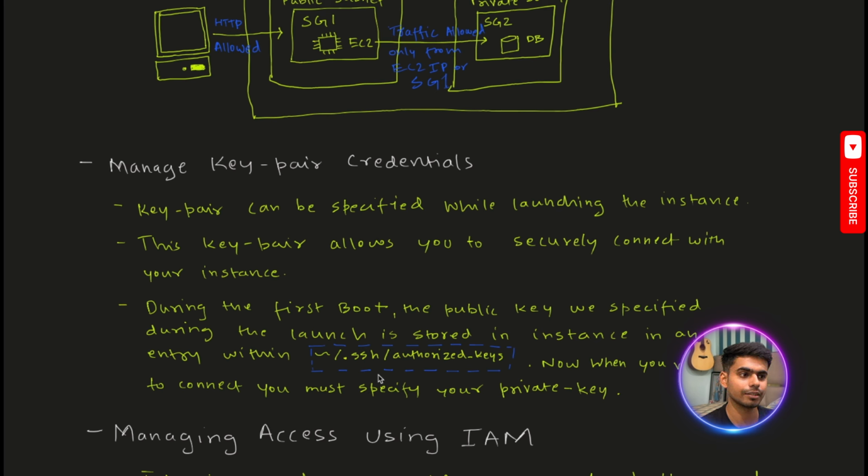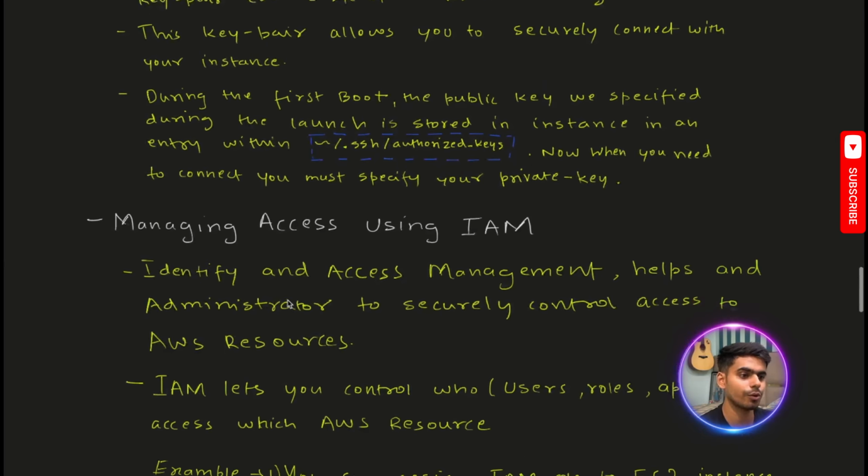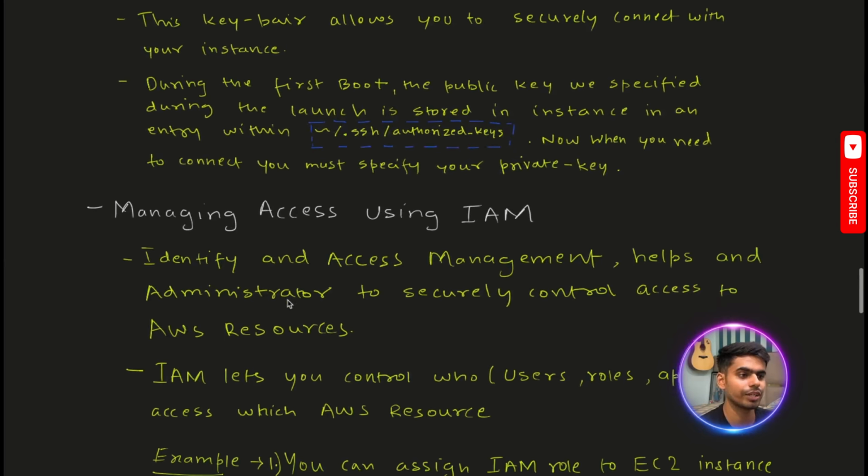Then EC2 will check these details and let us connect with it so that we can make amendments in there. So now let's discuss how we can manage access using IAM.